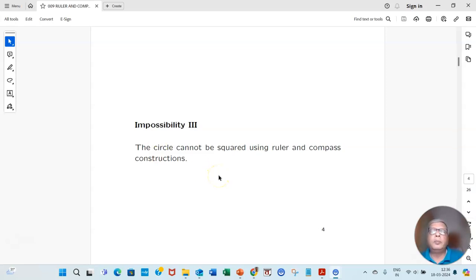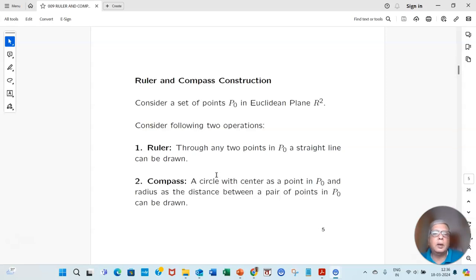Okay, to prove these impossibilities, let me start with the ruler. What is a ruler? Given 2 points, you can connect them using a ruler. You can draw a line segment connecting those 2 points. That's a ruler or straight edge, with no markings. And what is a compass? Given a point and a certain length, you can draw a circle using the radius as that given length. So that is a compass.